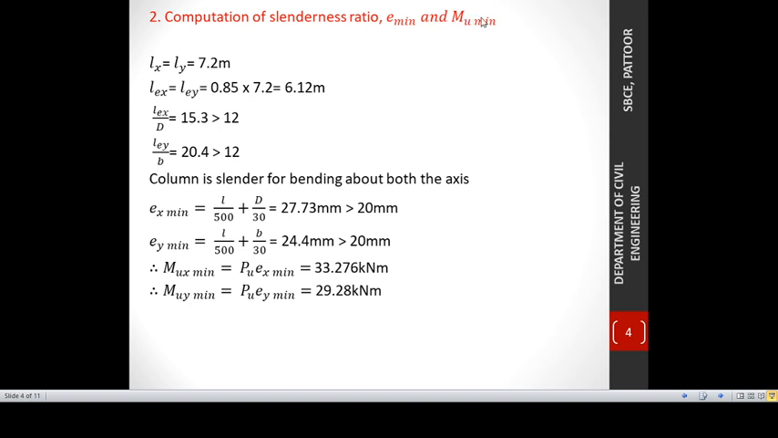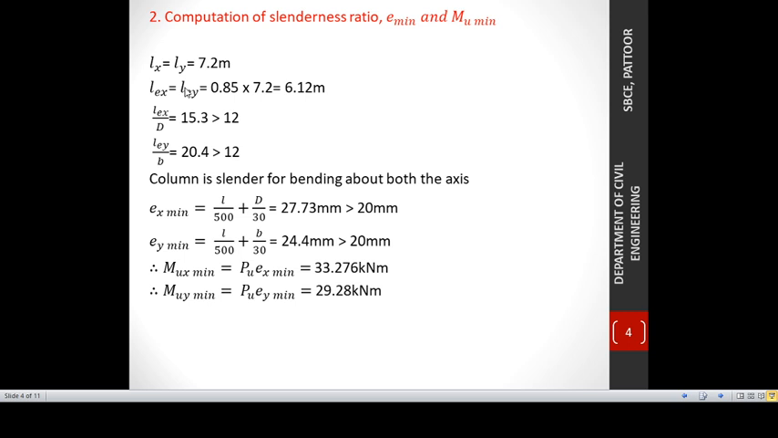As we discussed in the first PPT, while designing a slender column, we need to consider both the initial moment or internal moment and the additional moment. So in the second step, we will be calculating the initial moment. First, Lx and Ly are given as 7.2 meters, which is the unsupported length. Next, we are calculating the effective length, that is L effective in x and y direction.